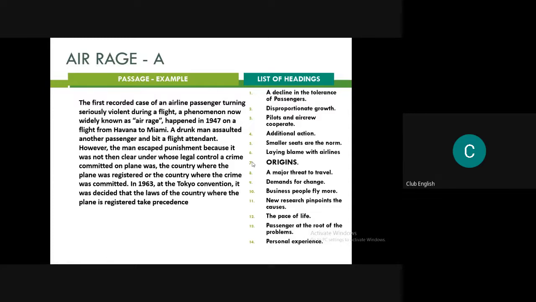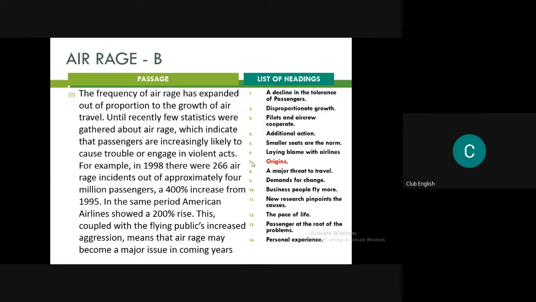Now let's move on to the next part. As I told you, you have to strike off whenever we are done with one. That's why origins I have already taken, and you can see it is in red. So leaving it now, moving on to the other part. Let's read paragraph B, and then let's find out what can be the answer.